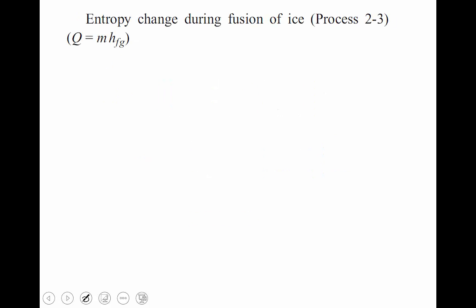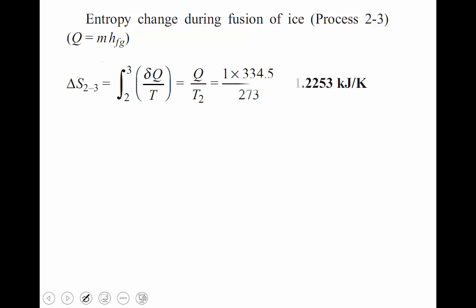Then the entropy change during the fusion process, which is the phase changing process, process 2 to 3. The formula for finding the heat transfer during the phase change process is totally different: Q equals m into hfg, where hfg is the heat of fusion, which is a constant, and m is the mass, given in the problem. With the help of this, delta S 2 to 3 equals Q by T2. Substitute m equal to 1, hfg 334.5, divided by 273, equal to 1.2253 kilojoule per Kelvin.